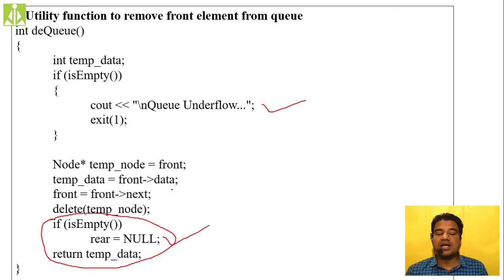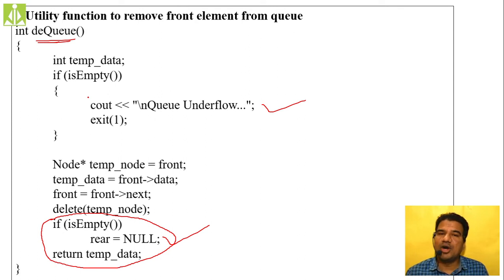Whenever inside your dequeue operation the queue is becoming empty, because when we keep on deleting nodes, at some point the queue will become empty. When will the queue become empty? When front goes to null, because we are performing the delete operation using the front pointer only.